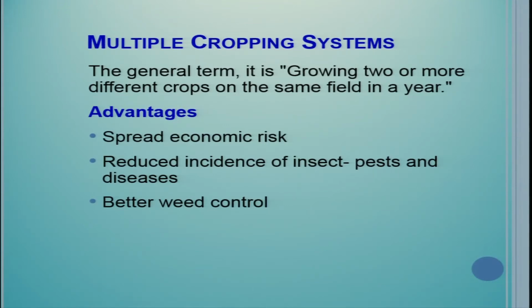Reduced incidence of insect pests and diseases. If we take crop rotations where we grow crops of different family, different kind, then incidence of insect pests and disease is always low, because a particular pest which is infesting the rice crop will not be able to do the same for the next crop, say wheat crop or winter maize crop, or any other crop. So if we change the crop, then insect pest incidence is definitely going to reduce. Crop rotations have a very important role in reducing insect pest and disease incidence.